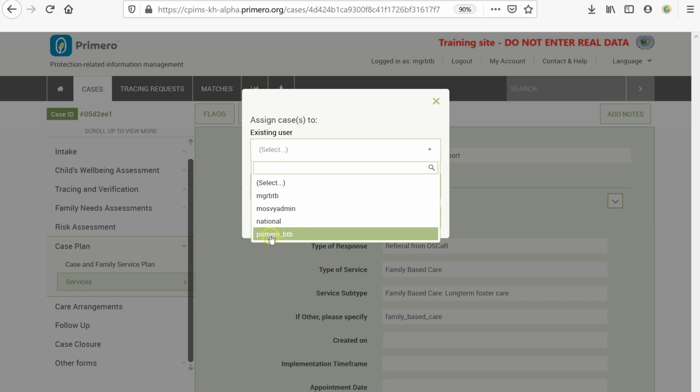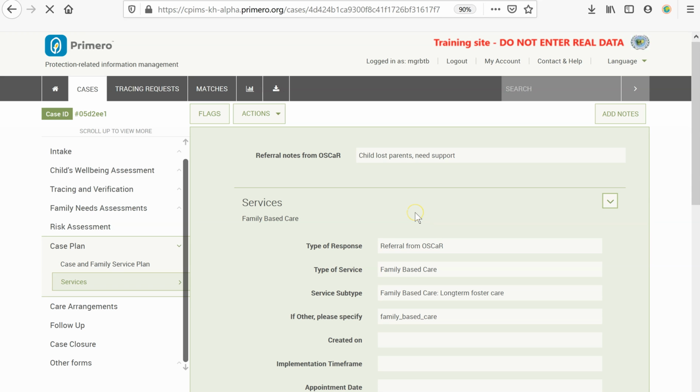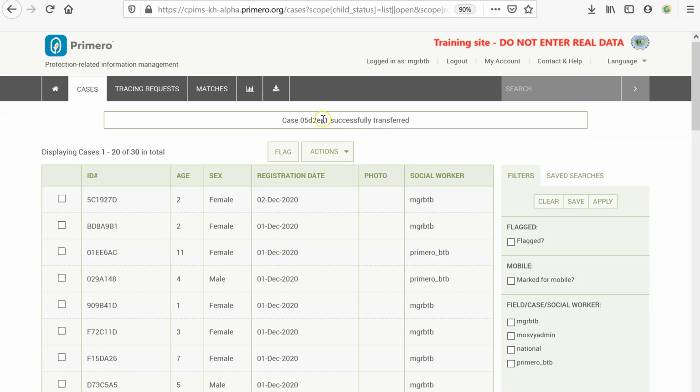I will choose this username here, and I can add some notes. Please take over this case, and submit. We see a message. The case was successfully transferred.